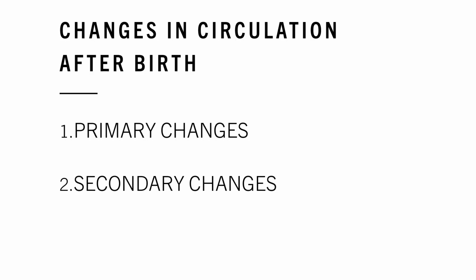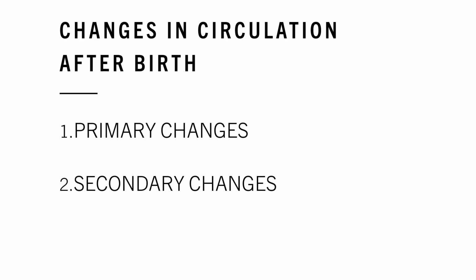Now we are going to discuss the second topic, which is changes in circulation after birth. They are divided into primary changes and secondary changes. Before that, I'm going to tell you about two things which happen when a child is born.